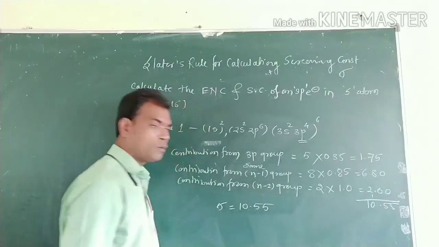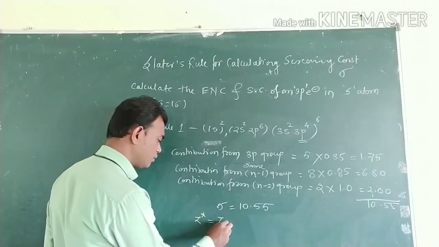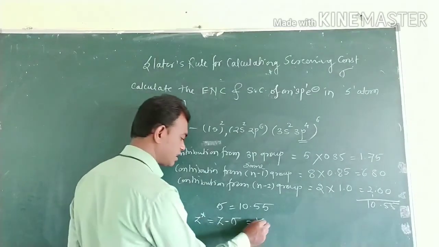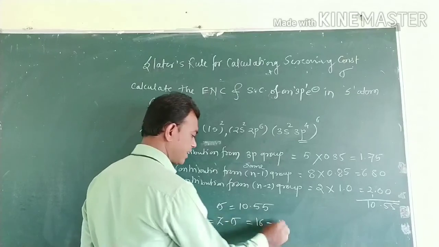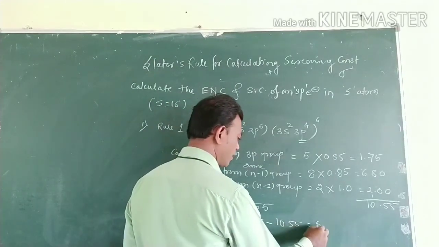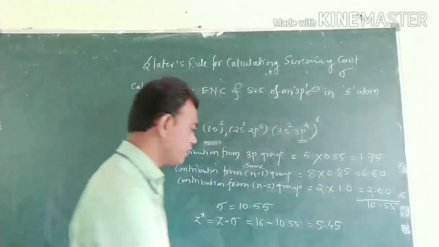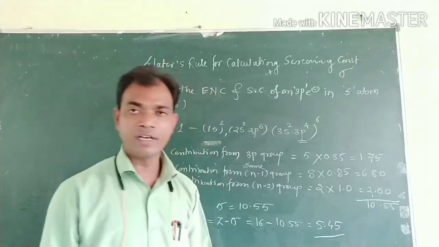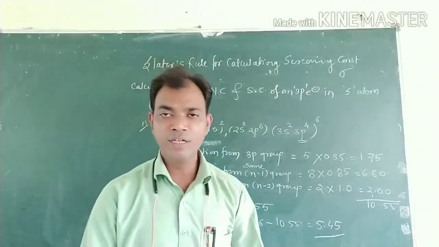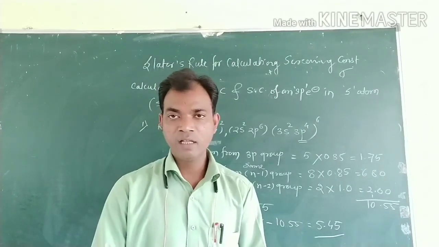By putting it in the formula, Z star is equal to Z minus sigma. Here the actual nuclear charge is 16 minus 10.55, which equals 5.45. That is the effective nuclear charge. In that way, you have to calculate the effective nuclear charge of an electron. Okay, did you get it?